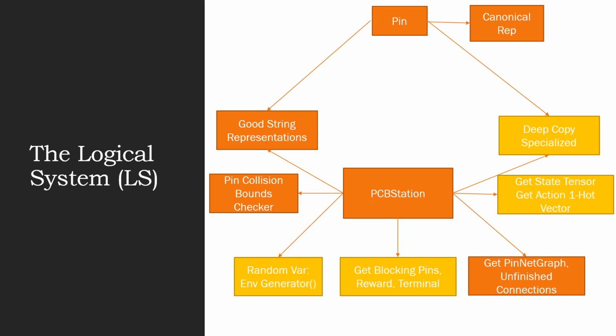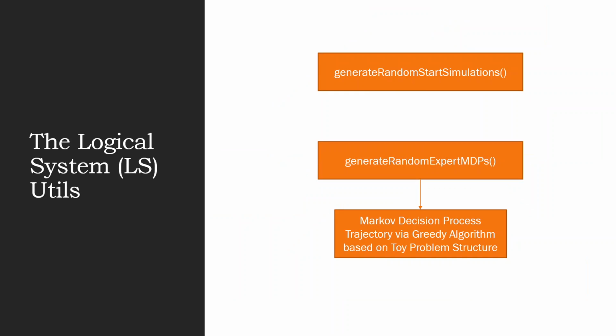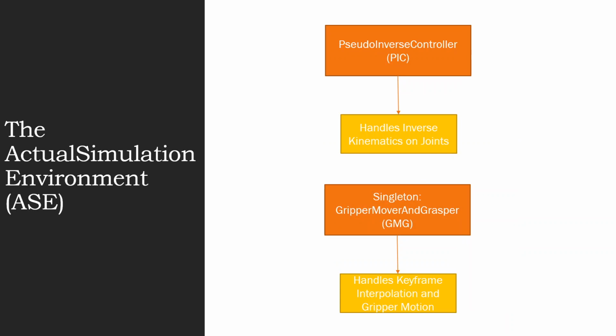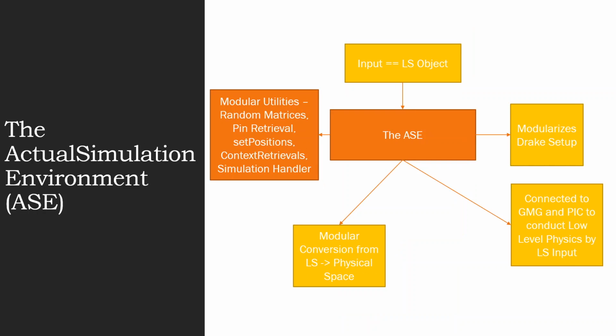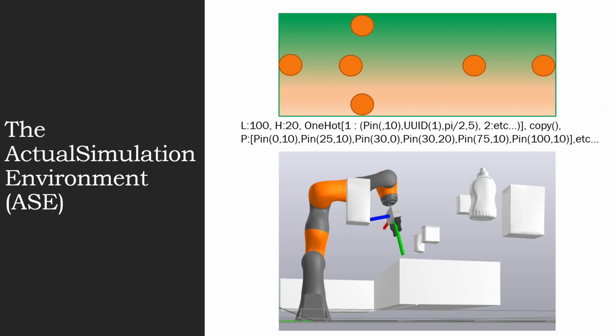So here's the actual system itself, where I hope to employ that. Here's a PCB station, which is just a printed circuit board within Python, where I focus on deep copy for MDPs and embeddings and environment generation, as well as generating expert trajectories via greedy strategies. My ASC is my physics environment that does the inverse kinematics, keyframe interpolation, and converting my logical PCB to a physical object from this to this, and all the things I need to do with it.